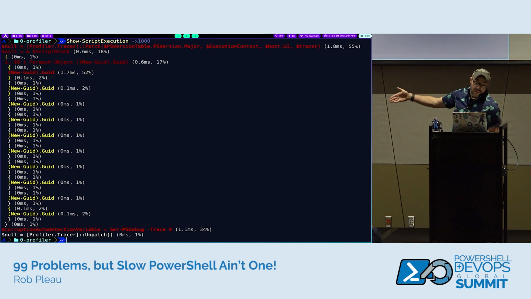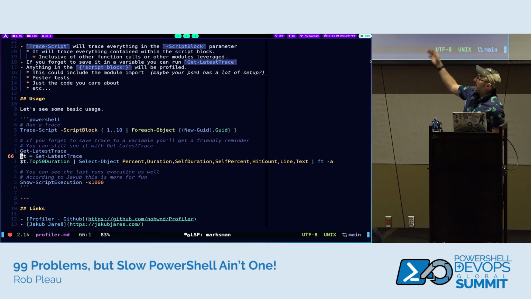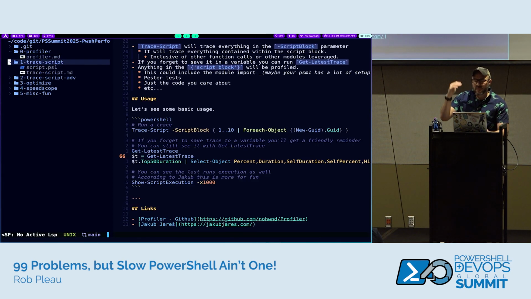I just love it just to see what the output is. That first new GUID's a little slow. You can see that. We'll talk about preheat in a little bit. Oh, and the X1000, that parameter just made it run slower. If I didn't pass anything, it would have just gone whoop. So there's a -X100, -X1000, -X10 that just helps you control how fast it outputs for the most part.